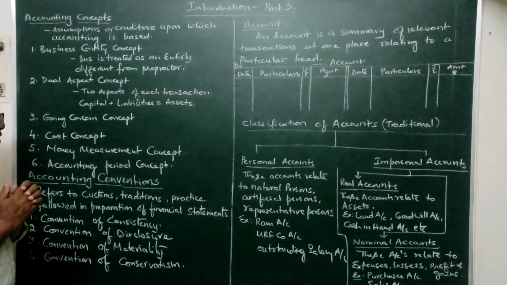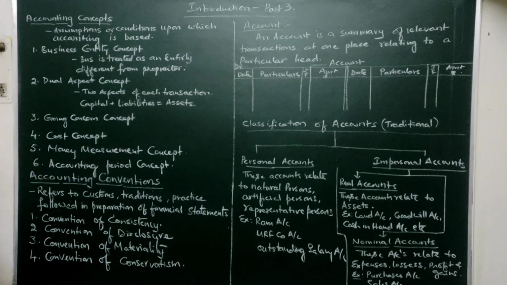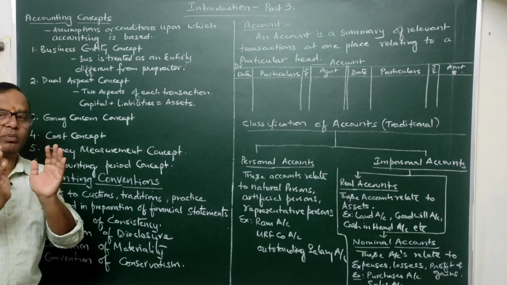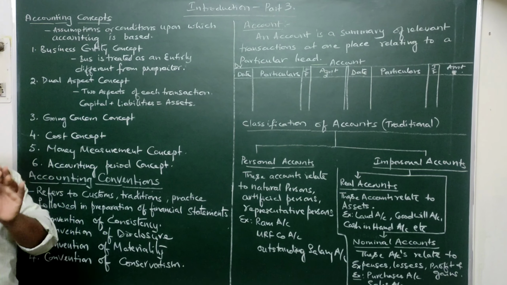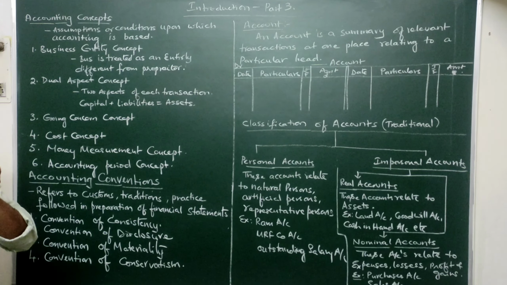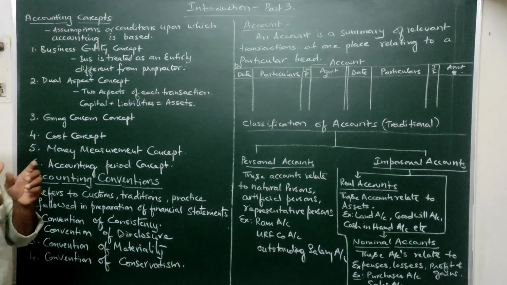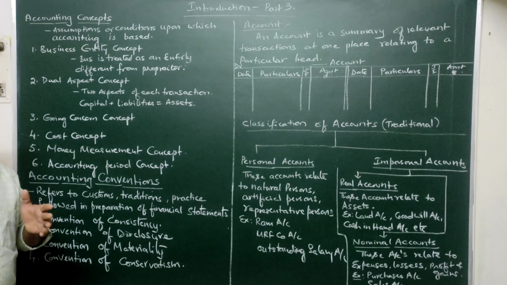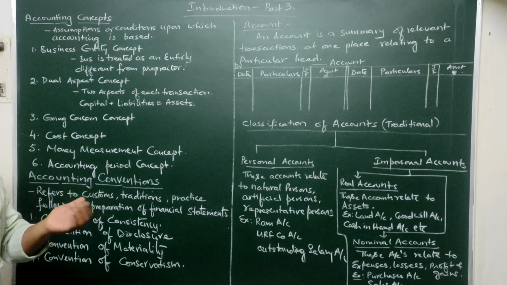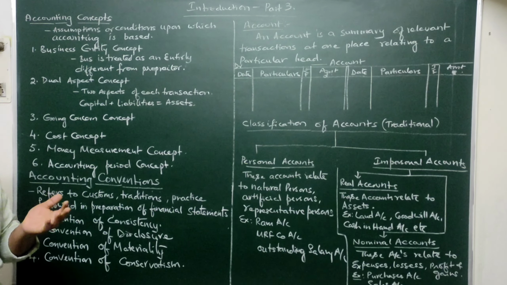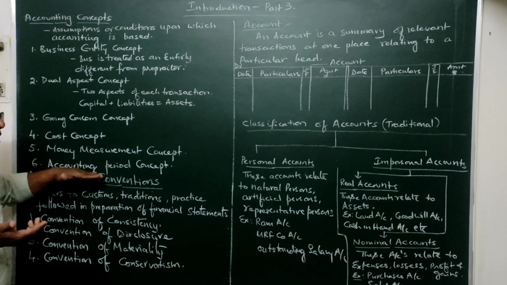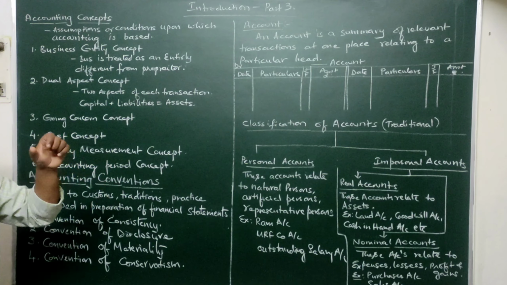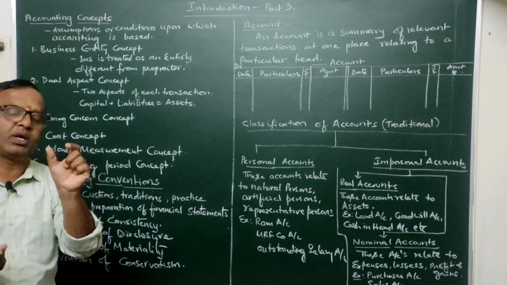For that purpose, he should take one particular period as an accounting period. At the end of that period, he should balance all his ledger books and ascertain the profit or loss made in the business as well as the financial position. So this is called the accounting period. In other words, every businessman should assume one particular period as an accounting period.